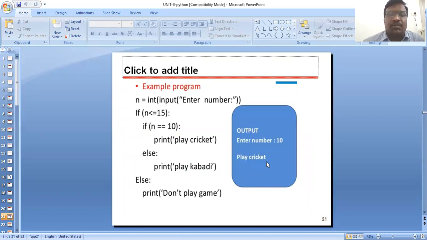Next, take the example of this program. Enter a number. If n is less than or equal to 15, if n is equal to 10, print play cricket, else play kabaddi. Else, print don't play the game. This is enter number, play cricket. This condition.